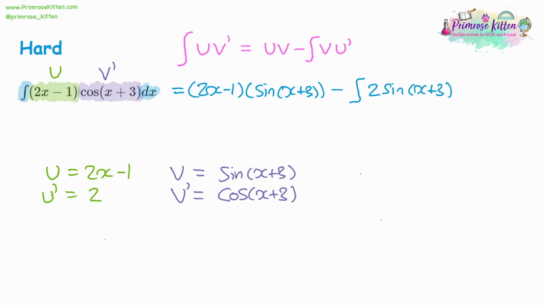So simplifying these terms, there might be some situation where we expand this bracket, but for now it should be easier just to keep it in brackets. So there's no need to do 2x times sine or negative 1 times sine. We can just leave it as that. Then for the integration, when you integrate sine, you get a negative cos. Like there's a double negative, so it'll end up being positive, and that'll be 2 cos x plus 3. Remember to add c on the end, and we've got our final answer.